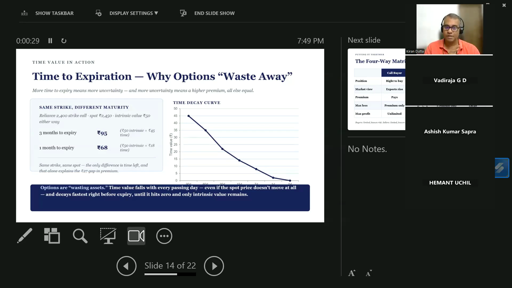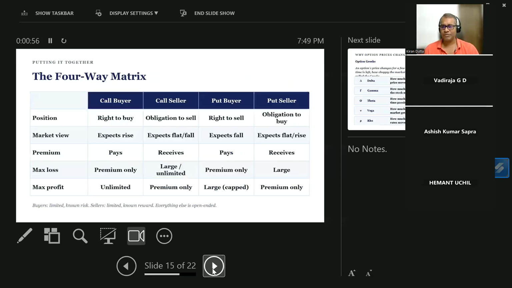It will absolutely become zero. Don't worry, we will do option strategies at a later stage. But time decay is what the option goes through. Sometimes people call options wasting assets because at the end of the expiry, they actually become zero. That's not a question that NISM will ask, but okay. Let's move on. We have done this. You can revise that at your end.